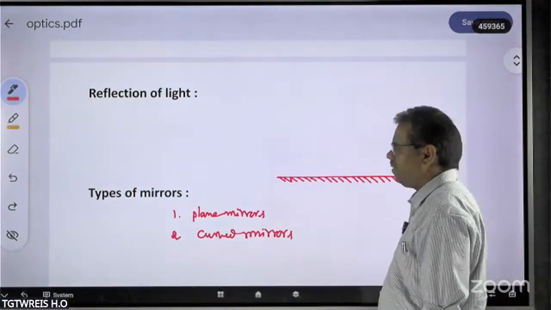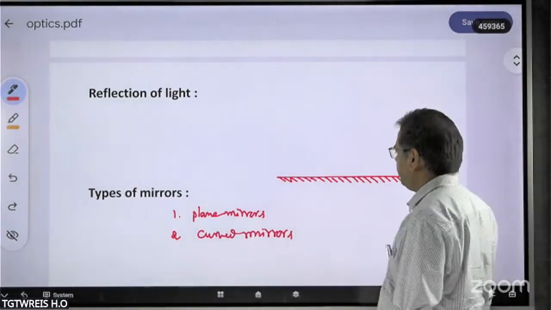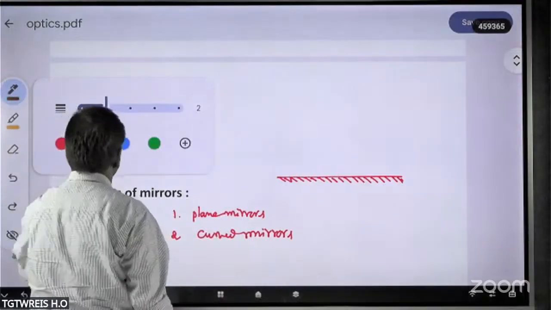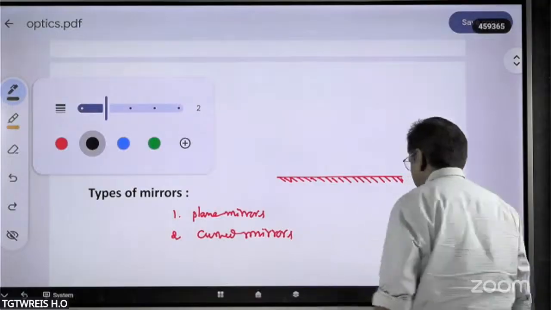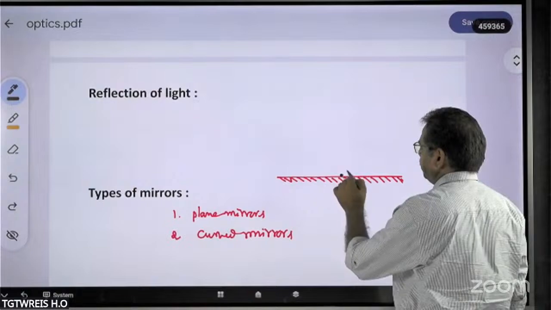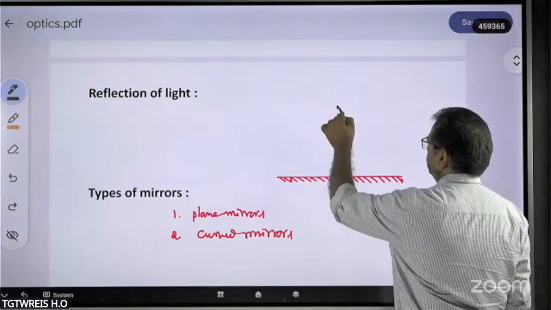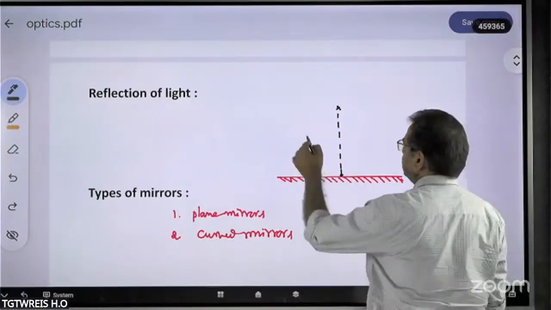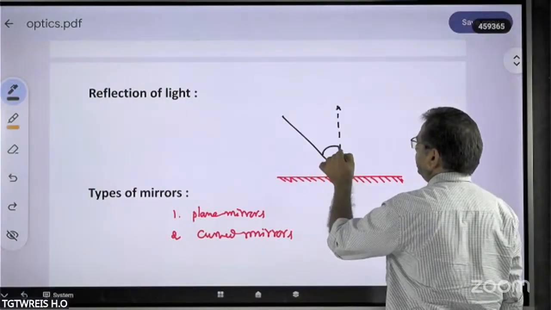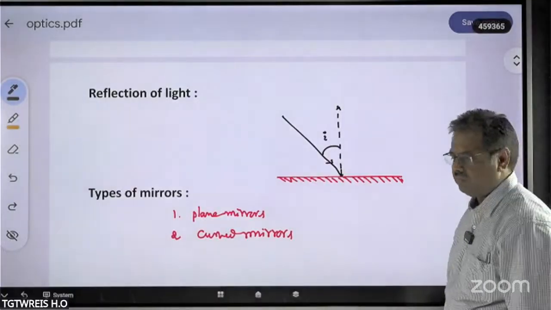In order to understand reflection of light, the incident ray and reflected ray and so on, you have to understand one important thing: the normal. Wherever the light is incident is called the point of incidence. At that point of incidence, you are required to draw a normal. Now with respect to this normal, say this is the incident ray. The angle made by the incident ray with the normal is called the angle of incidence.